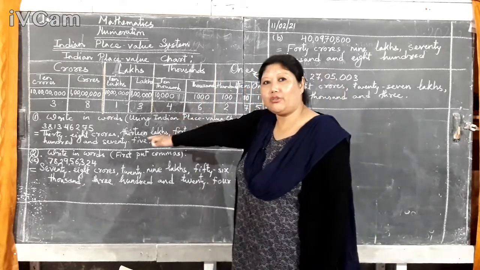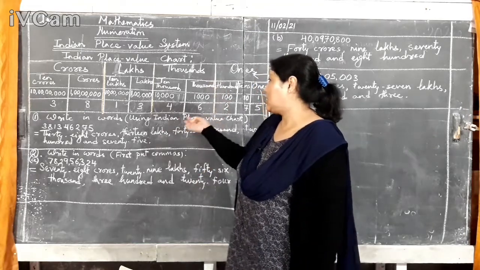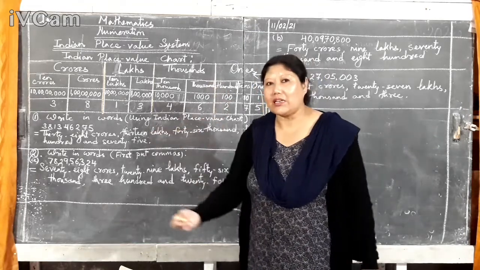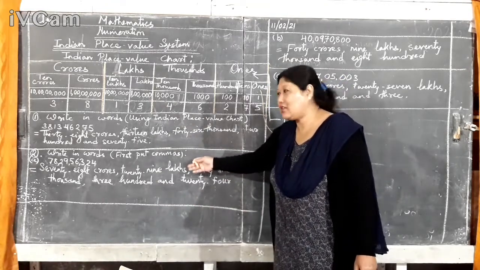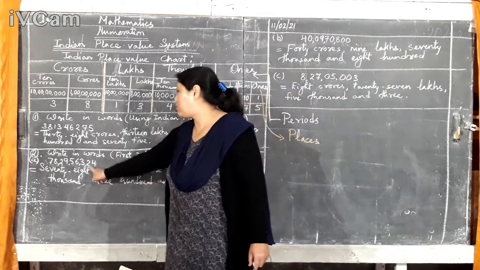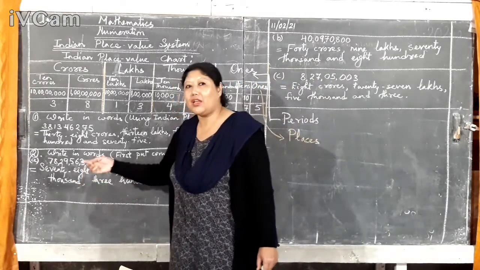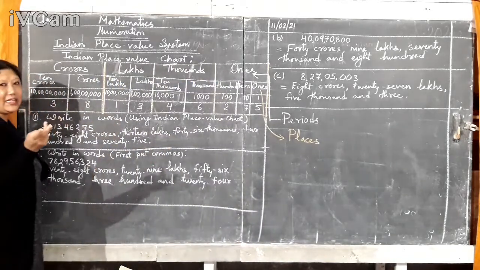Okay? So I have taught you how to use the Indian place value chart to write in words or read it, or this one is easier, isn't it? So by putting commas, you can start from here and put comma. Remember, first this side will always be 3 digits.